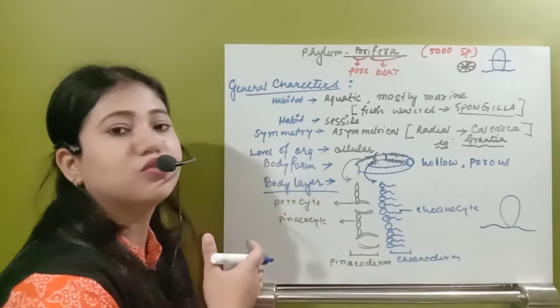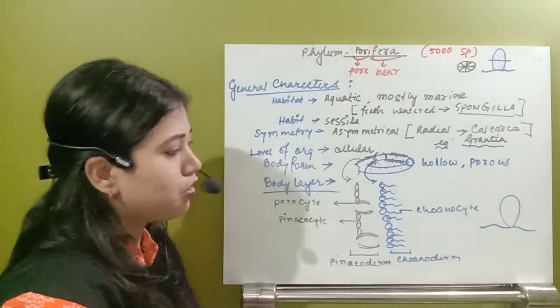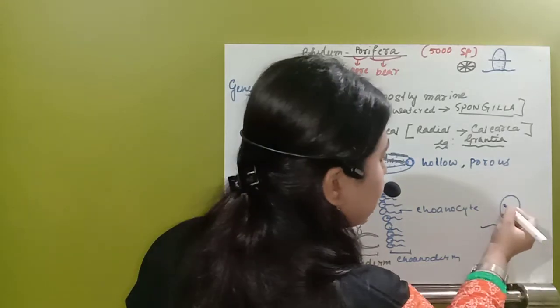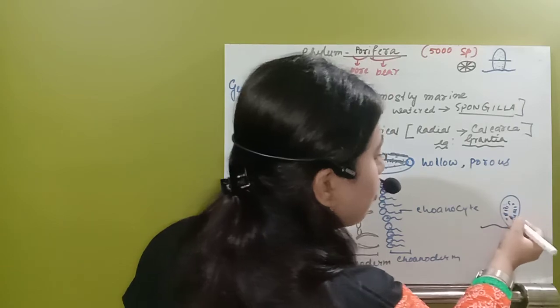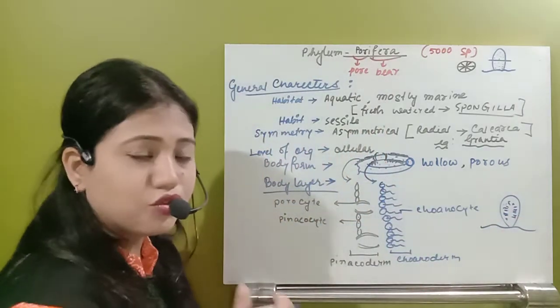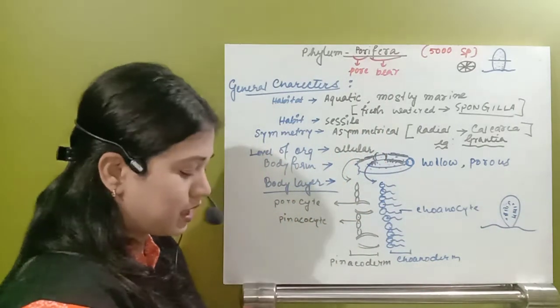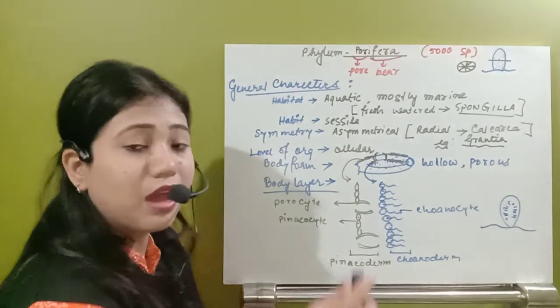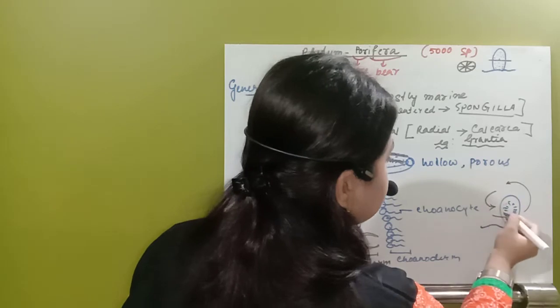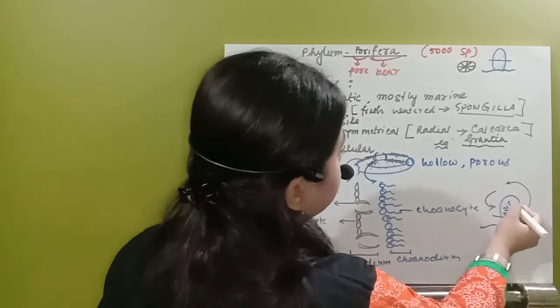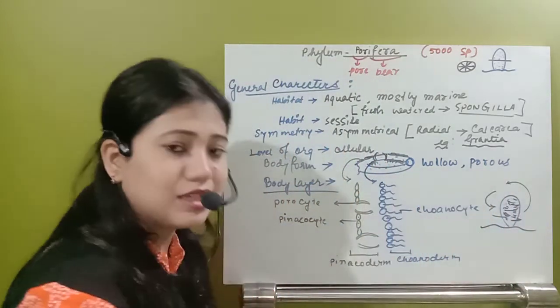It will not come to them. So that's why the beating of cilia, the beating of those choanocytes, occurs. Whenever beating occurs, a current of water develops around them. Because of that, the water enters inside the organism.